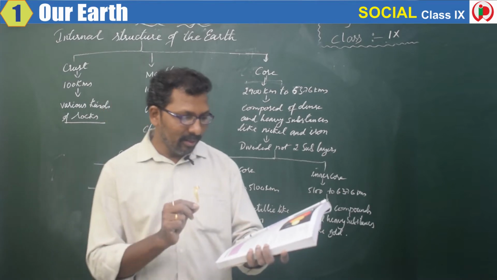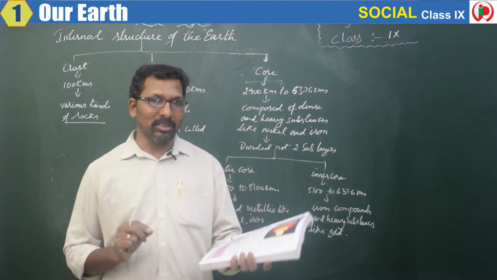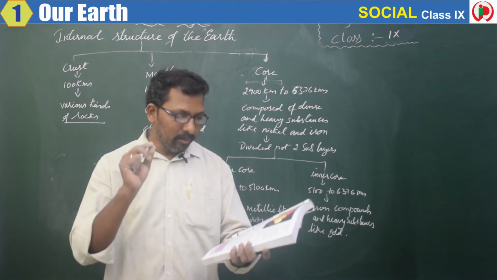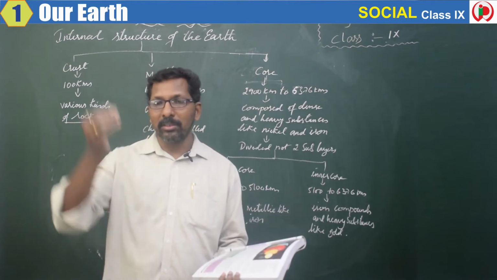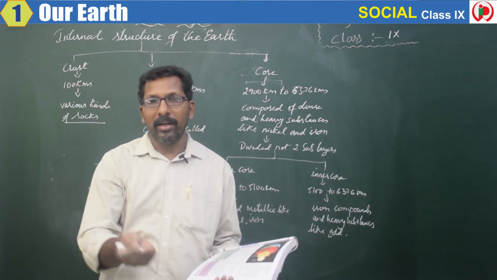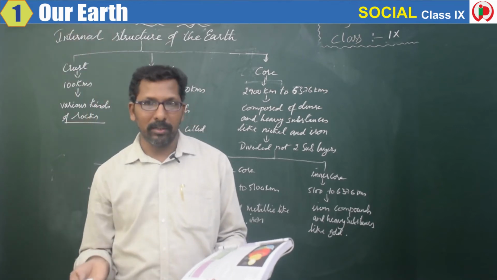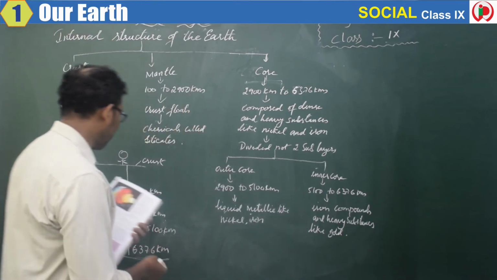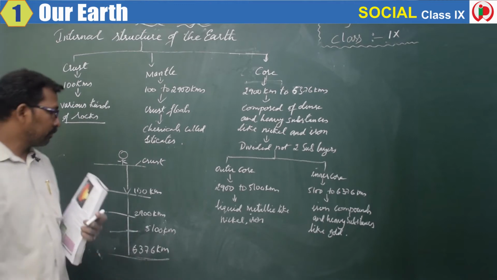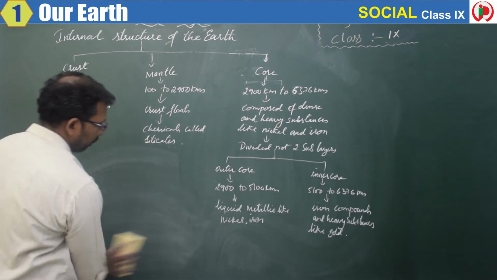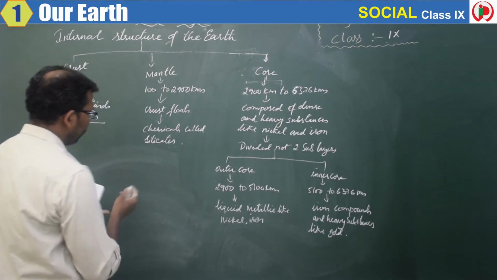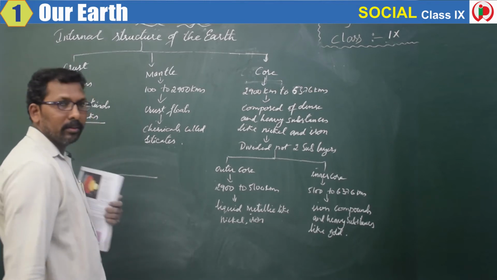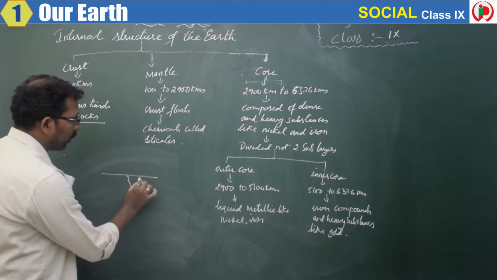What does it say? Constant process of formation, where sometimes the crust will go inside and sometimes the molten material will come outside. For example, this is the earth. Suddenly there will be an earthquake.